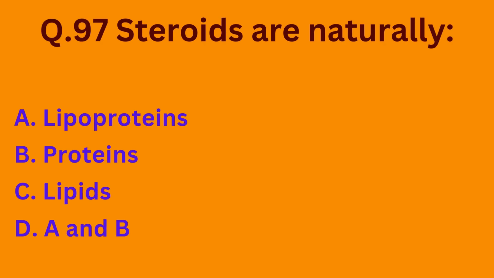Question number 97. Steroids are naturally option A, lipoproteins. Option B, proteins. Option C, lipids. Option D, A and B. Basically steroids are lipids in nature. So the correct option is option C.